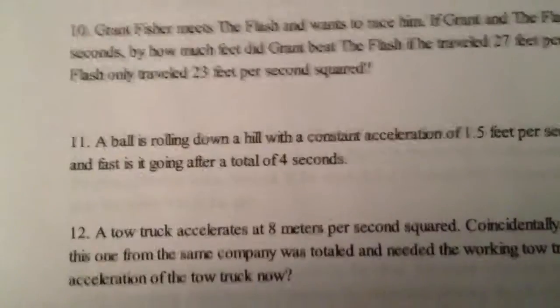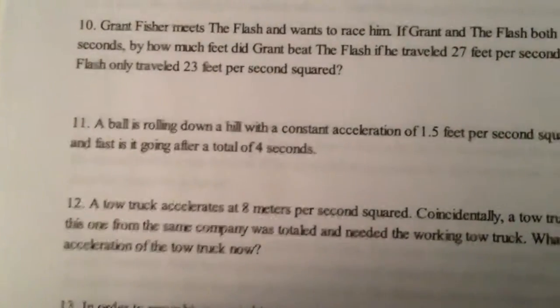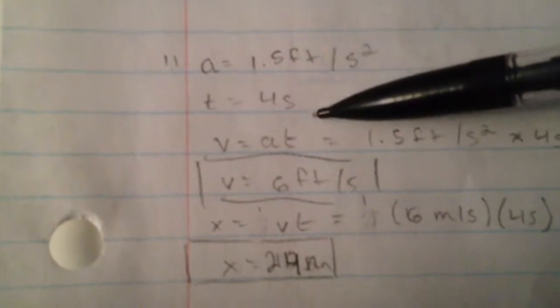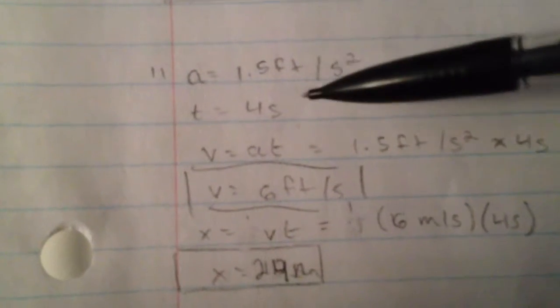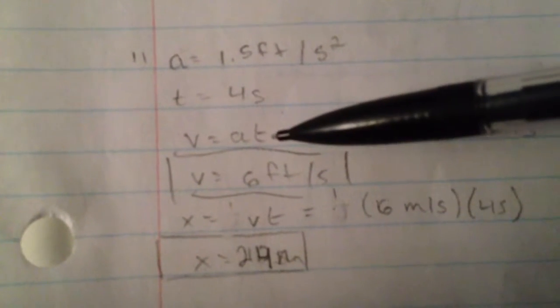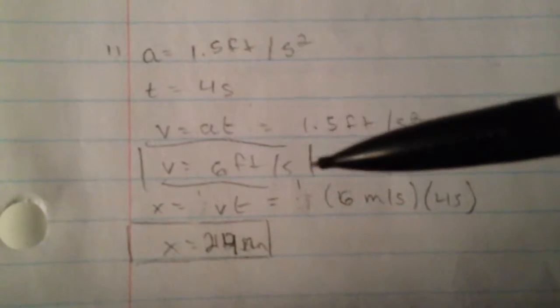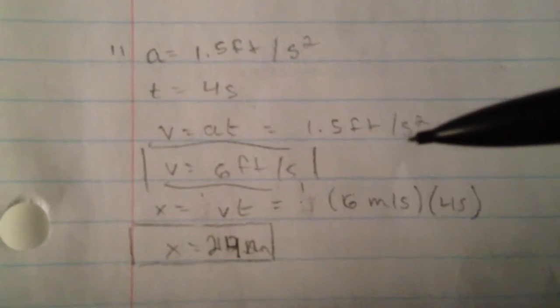For number 11, a ball is rolling down a hill with a constant acceleration of 1.5 feet per second squared. How far and fast is it going after a total of 4 seconds? For number 11, the given variables are the acceleration and the time. Acceleration is 1.5 feet per second squared. The time is 4 seconds. I used the equation velocity is equal to acceleration times time to find out that the velocity would be 6 feet per second squared when plugging in these variables.